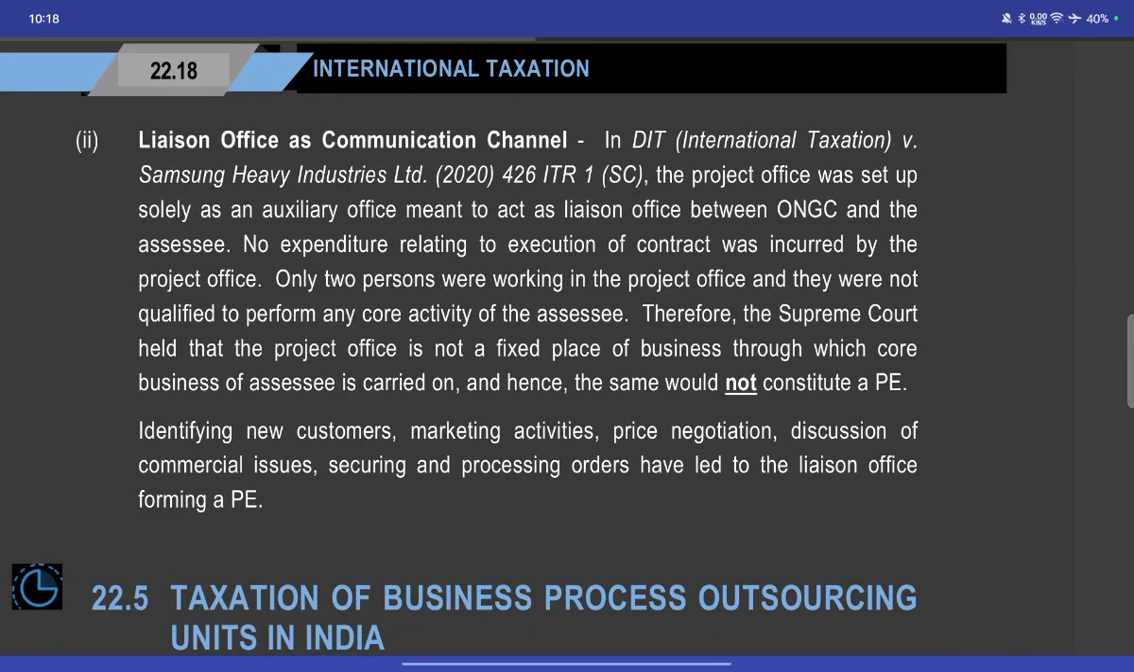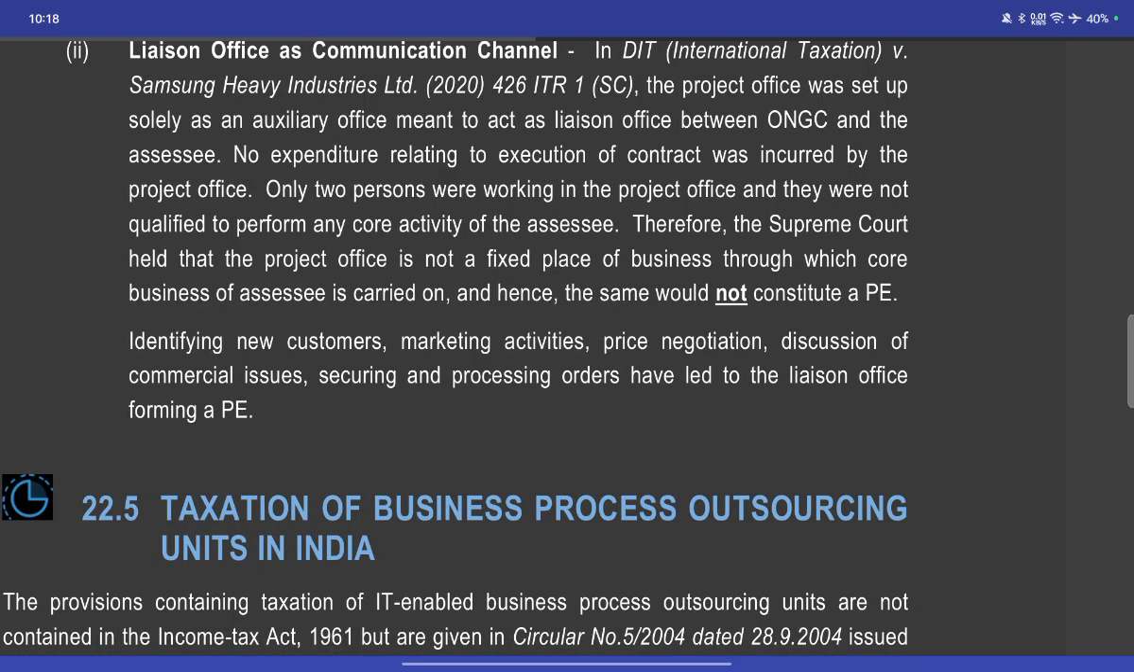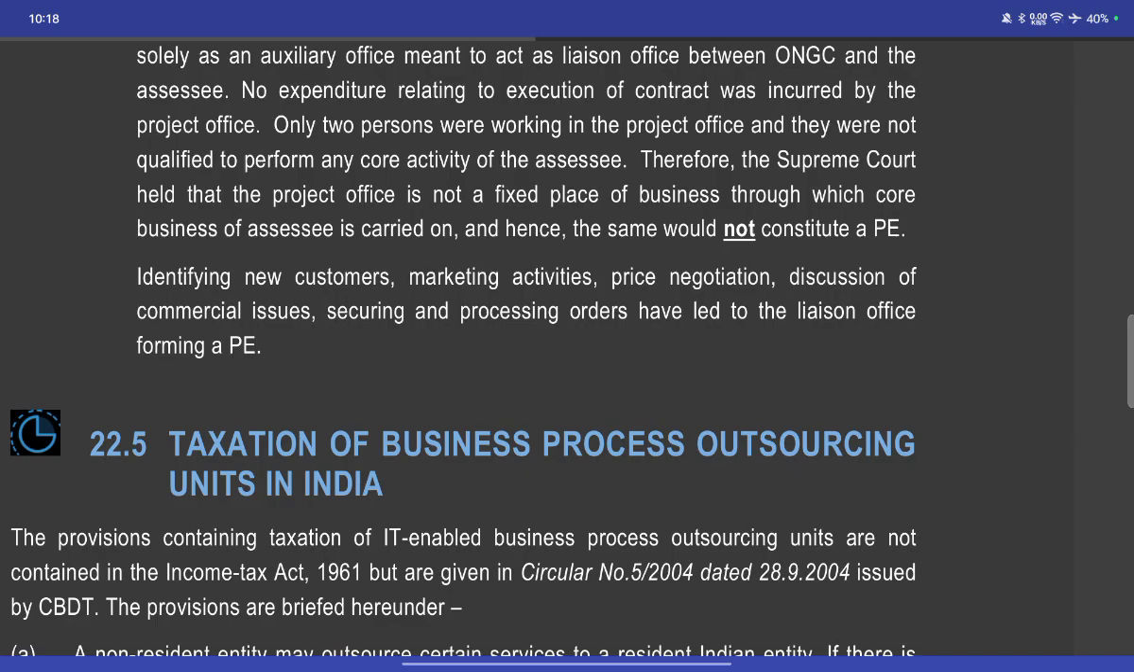In DIT International Taxation v. Samsung Heavy Industries Limited, the project office was set up solely as an auxiliary office, meant to act as a liaison office between ONGC and SHI. No expenditures related to the execution of the contract were incurred by the project office. Only two persons were working in the project office and they were not qualified to perform any core activities of SHI. Therefore, the Supreme Court held that the project office is not a fixed place of business through which the core business is carried out, and so it would not constitute a permanent establishment.